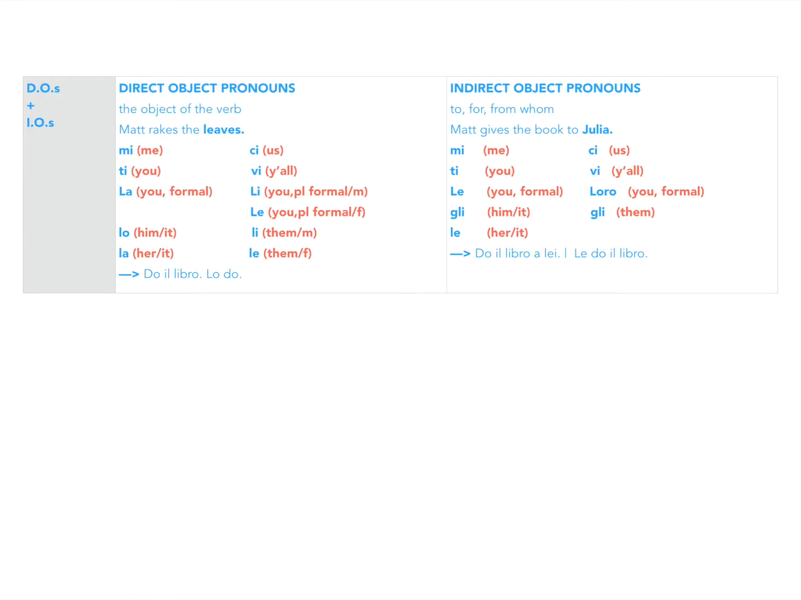In the right-hand column, if Matt gives the book to Julia, who does he give the book to? He gives it to Julia. Okay, so give acts directly on book. It acts indirectly on Julia because there's a pronoun in front of Julia. We've got to go through the pronoun to get to Julia. Matt gives it to Julia. So indirect object pronouns often answer the question to, for, to whom, for whom, and from whom.